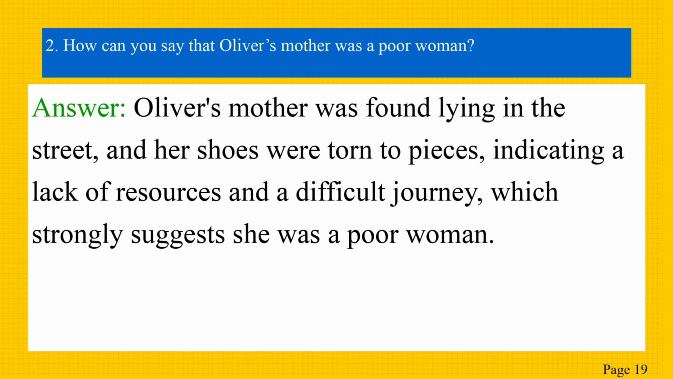Next question, how can you say that Oliver's mother was a poor woman? Answer. Oliver's mother was found lying in the street and her shoes were torn to pieces, indicating a lack of resources and a difficult journey, which strongly suggests she was a poor woman.